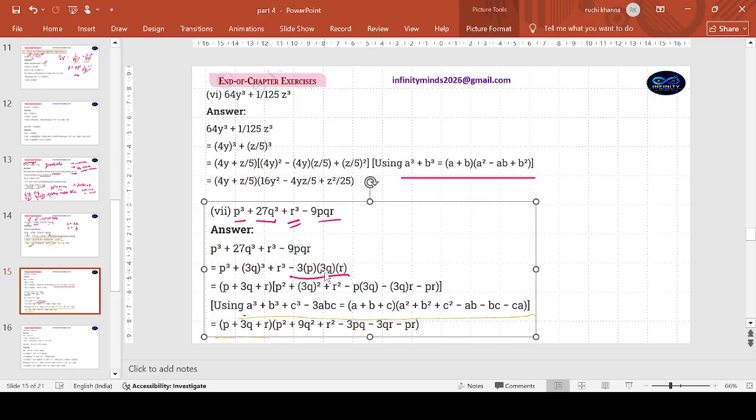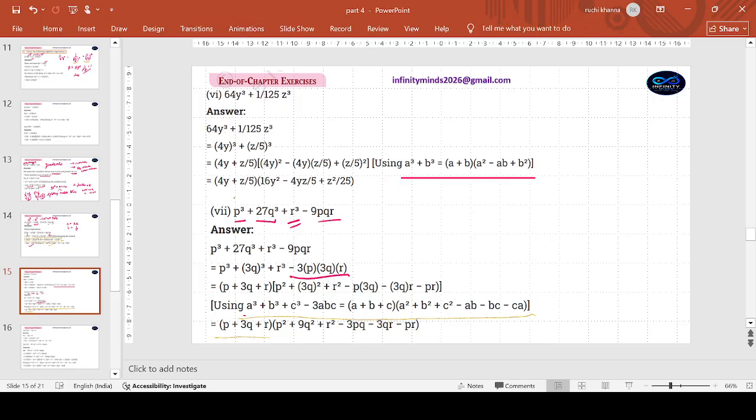So what does our identity say? A plus B plus C bracket A square. Once your ABC are clear, I hope now you people are used to how to identify. I've emphasized a lot in this slide. Questions being repetitive, I have shown you the path how to think on the cubic, how to decide which term is to be taken, who is going to play the role of your ABC and so on. A plus B plus C, A square, B square, C square, minus AB minus BC minus CA. That would be 3P, Q, 3QR, 3P.